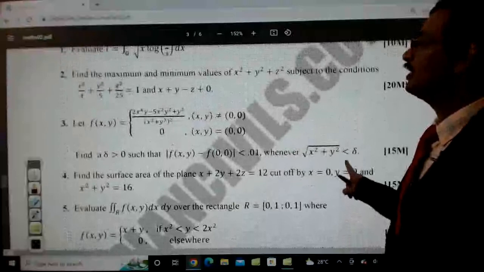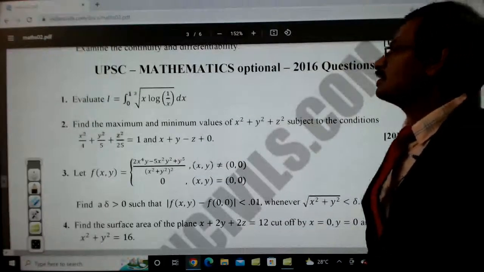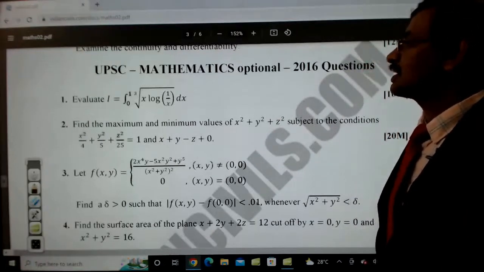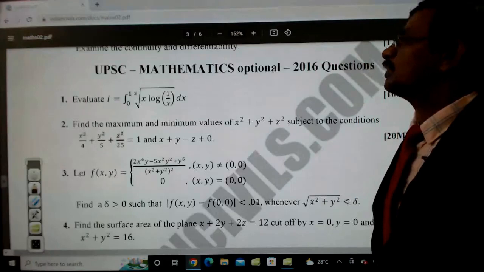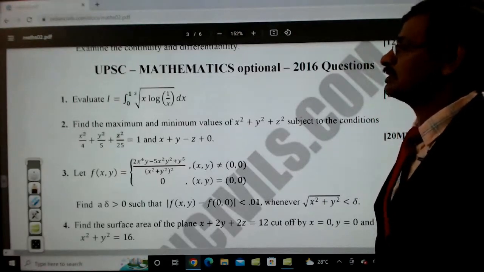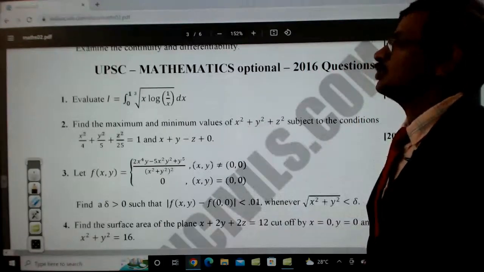So these are all the questions, but if you notice, we will see this in 2016 also. Evaluate the integral from 0 to 1 of cube root of x times log 1 by x dx. So this is an improper integral, where the functional value comes out to be infinite at one particular location. This improper integral we need to be solving.